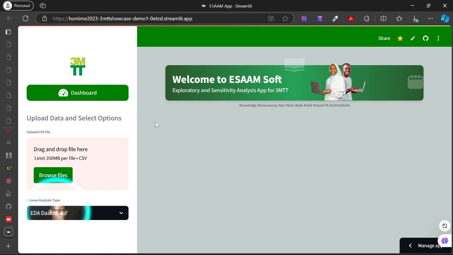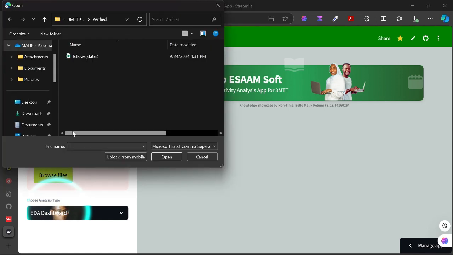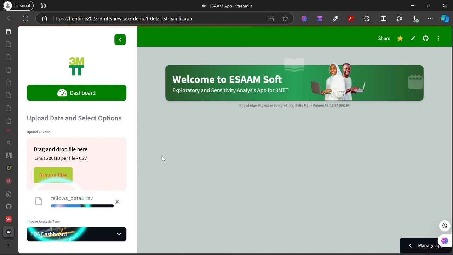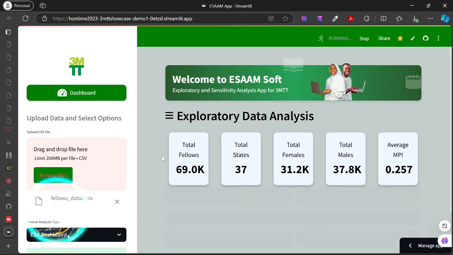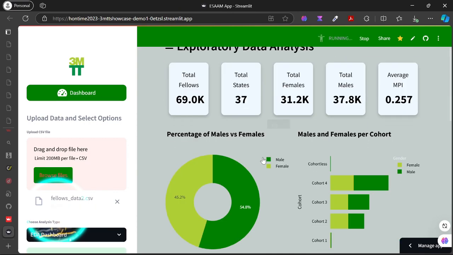So now, what ESAAM allows you to do is scrape the data from the fellows websites. I won't have time to show you the separate code and how the web scraper is working, but like I said, it's just an ad hoc tool that will be built in line with ESAAM. Let's say you now have your data from the fellows sites. I have about 69,000 plus records from the fellows data websites already. So if I put that in, it's going to load up, and automatically it's going to show you some basic exploratory analysis from the data you just uploaded.